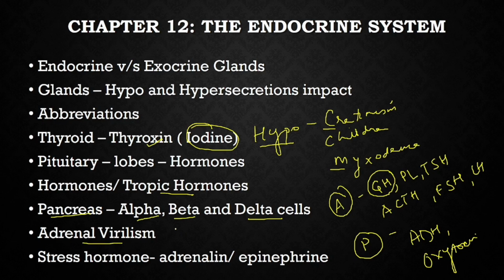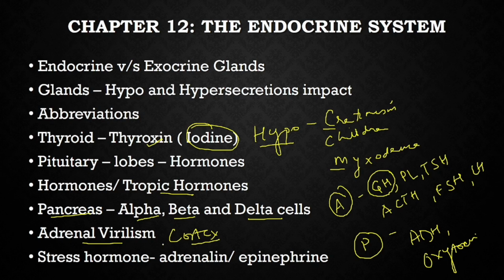Adrenal virilism, the adrenal cortex. Okay, the adrenal cortex releases a hormone called cortisones. When too much is released, that is androgens released in females, the female develops a male deep voice and even a mustache and beard.